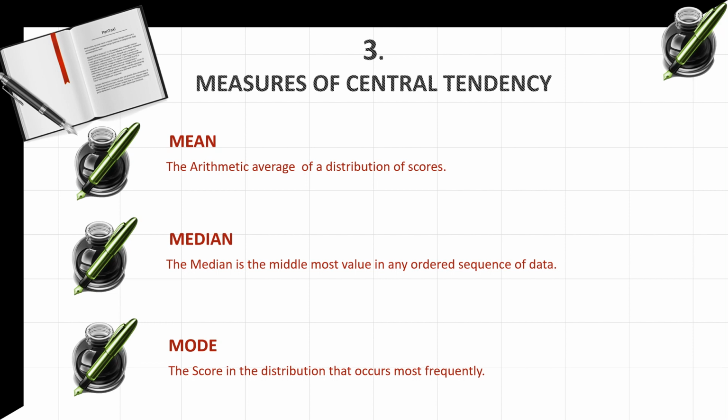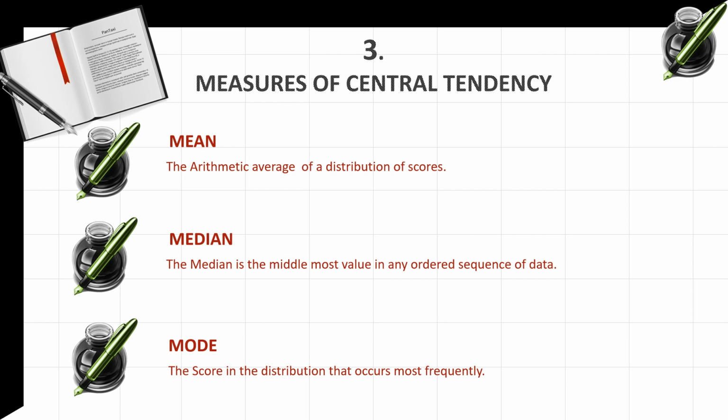Next, we have median. Median is the middlemost value in any ordered sequence of data. For this, examples are: it is used to measure the distribution of the earnings. It is used to find the players' height. For example, you can take football players. To find the middle age from the class students, or also to find the poverty line, we use median. Next, mode. The score in the distribution that occurs most frequently. Examples are to find which mobile network is used most, or to find which medium of transport is used by the public more. In these cases, we use mode.